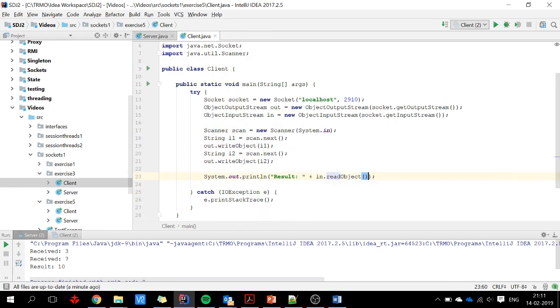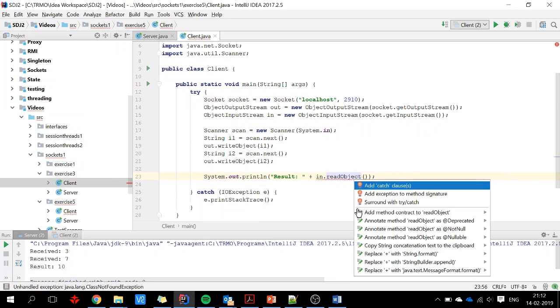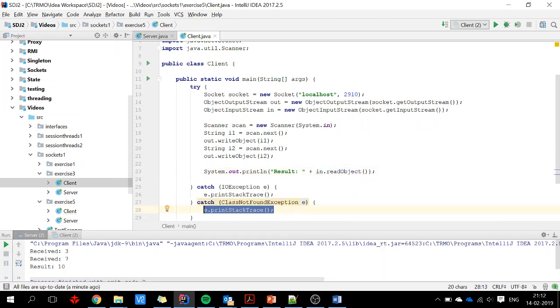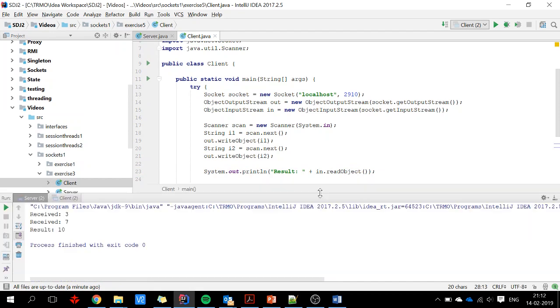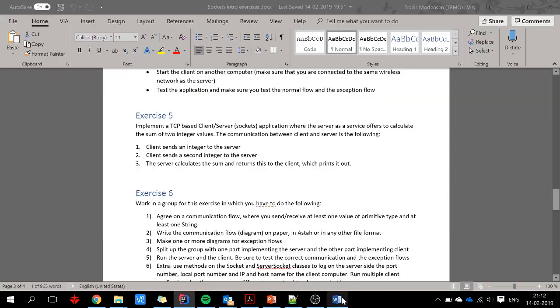I will read an object. It was trying to read an integer, but it got a string instead, so I can understand why it would complain. And we will try again here. Run the server, run the client. 11 plus 15, and I get the correct results, and everything is wonderful. That took a bit of time.